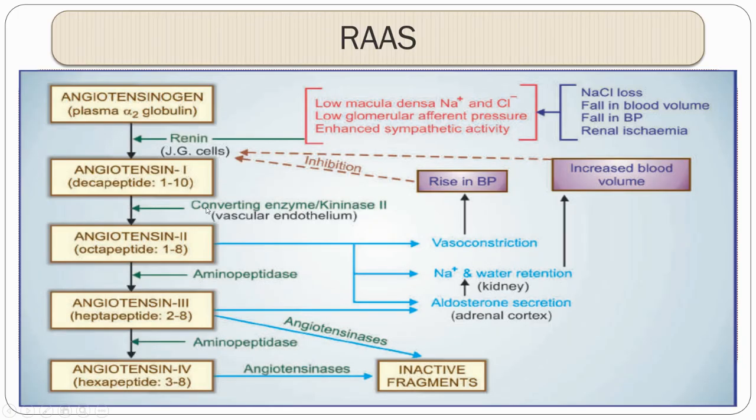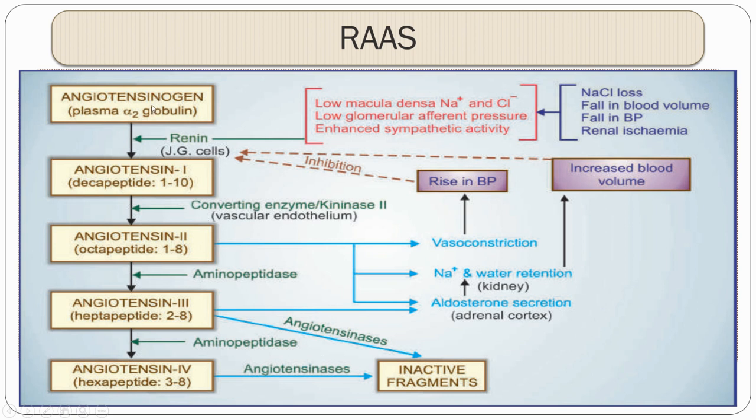The same, in an easier way: angiotensinogen gets converted into angiotensin 1, which gets converted into angiotensin 2, which is pharmacologically as well as physiologically important, and which gets degraded into angiotensin 3 and angiotensin 4. This degradation is under the influence of aminopeptidase as well as angiotensinase.